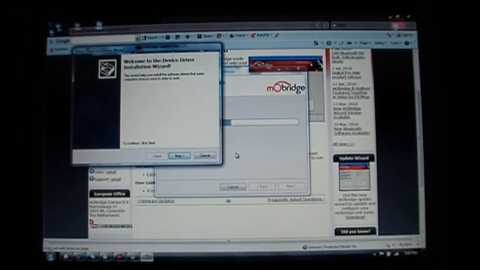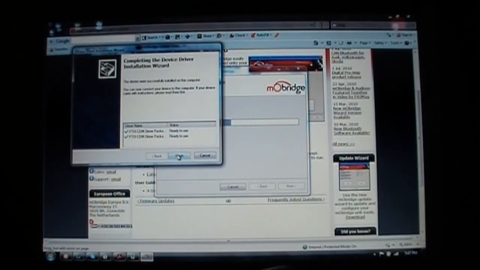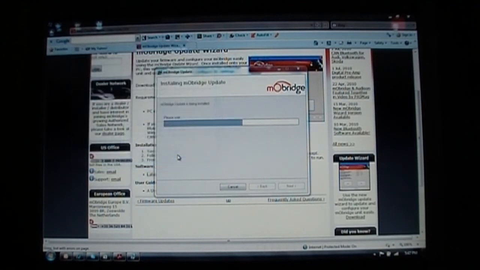During the Mobridge wizard installation process, we get a pop-up window that says the wizard helps you install the software drivers some computer devices need in order to work. We just keep clicking next. And we see a couple of the drivers that are installing. Click finish. Installation's complete. Click close.